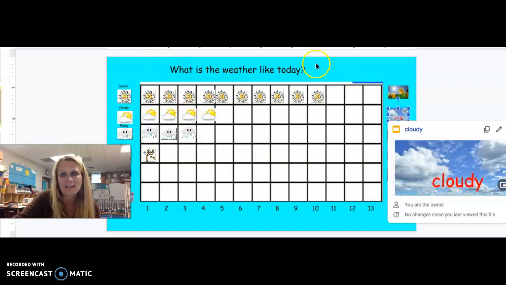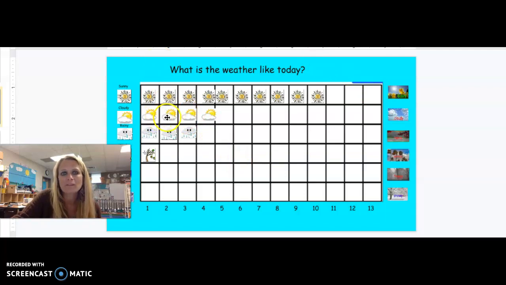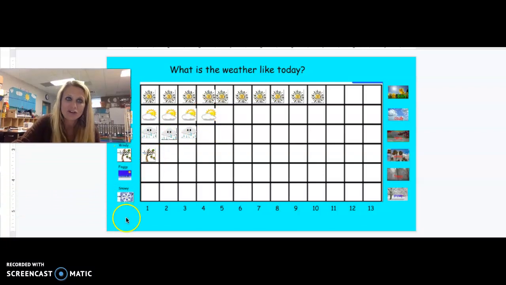I can look at my graph and I know there have been 1, 2, 3, 4 cloudy days so far in September. How many sunny days has there been? Let's count them. 1, 2, 3, 4, 5, 6, 7, 8, 9, 10. Wow. Have we had any rainy days? Good job. 3 rainy days. How many windy days have we had? At least 1. There's not been any foggy days or any snowy days in our month of September yet.